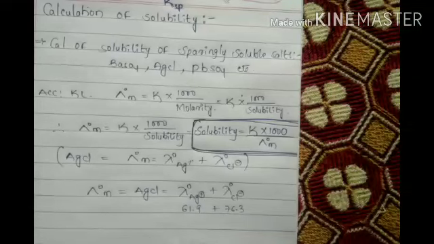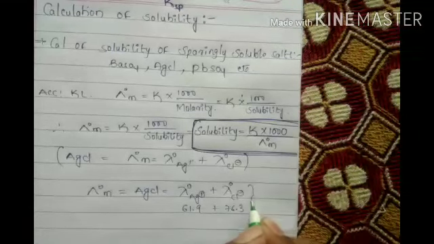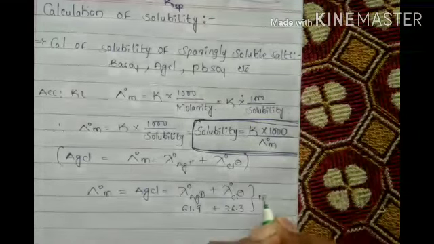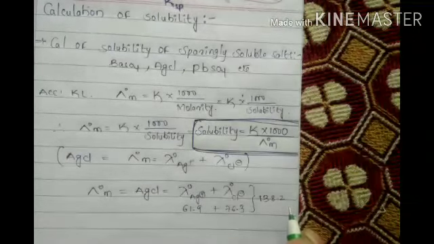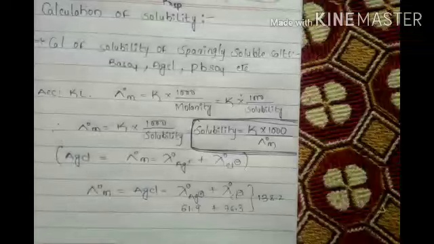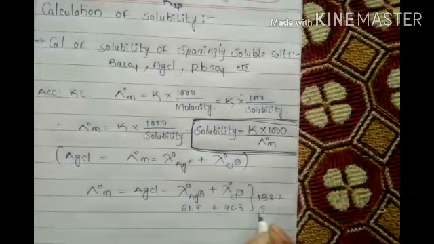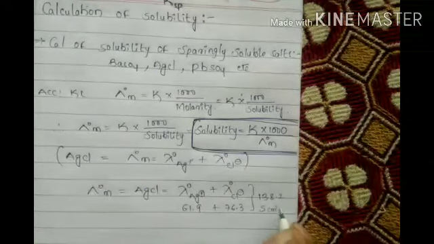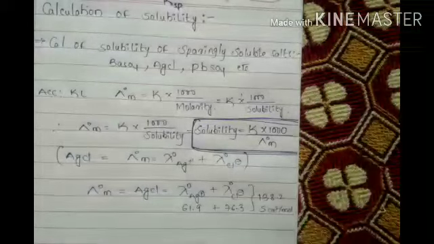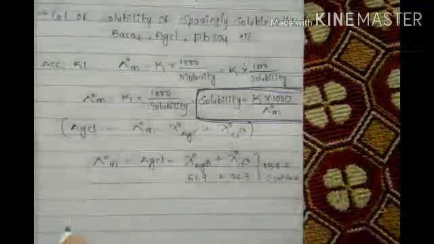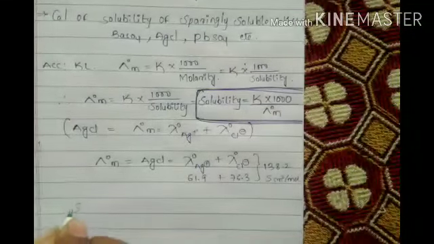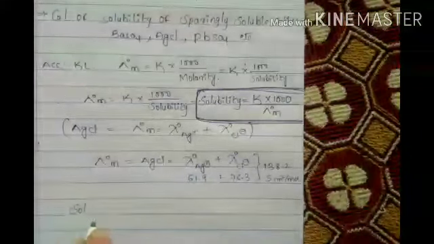Ag plus is given, Cl minus is given. Now finally the answer is 138.2 Siemens centimeter square per mole. So the unit of molar conductivity is Siemens centimeter square per mole. Remember it. Now the molar conductivity we found. Now let's take solubility. Okay?